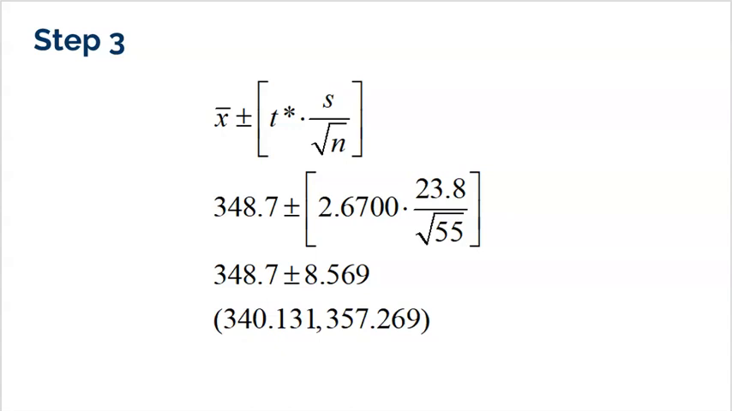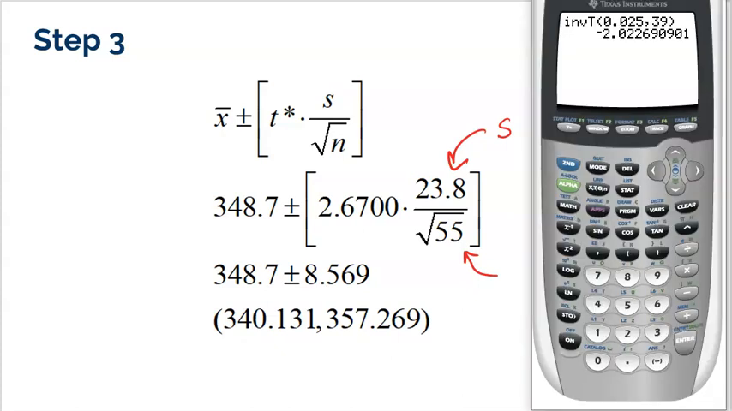Let's talk about the back part first. Her standard deviation of her sample was 23.8 minutes, and the sample size was 55. All right, so where did I get the t-star from? Well, let's just briefly go over this. I'm going to do 2nd Vars on my TI-84 calculator, and I'm going to find invT right underneath invNorm. This is where you get special t-stars.